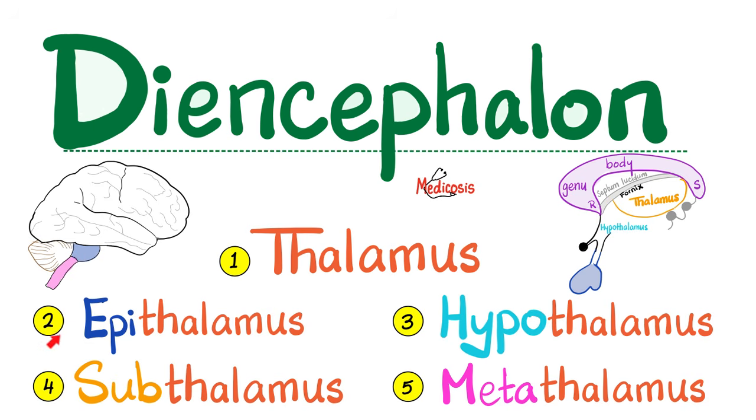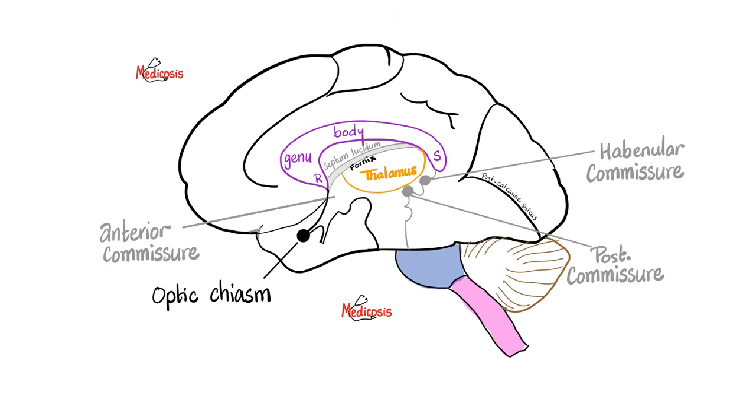So, if you are a sensation, let's say coming from my fingertips and trying to reach the brain, first you'll have to pass by the secretary, which is the thalamus, and then after you reach the secretary, you will go to the primary somatosensory cortex. The secretary first, then the boss. How many thalamus do you have? The answer is 2. You have 2 thalami, one on the right and one on the left.